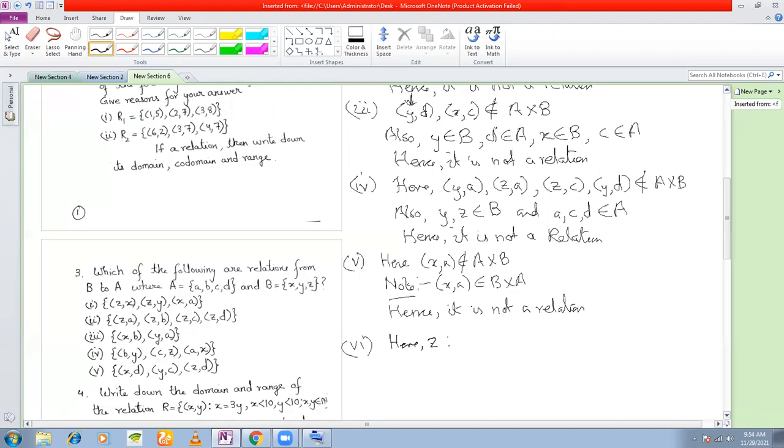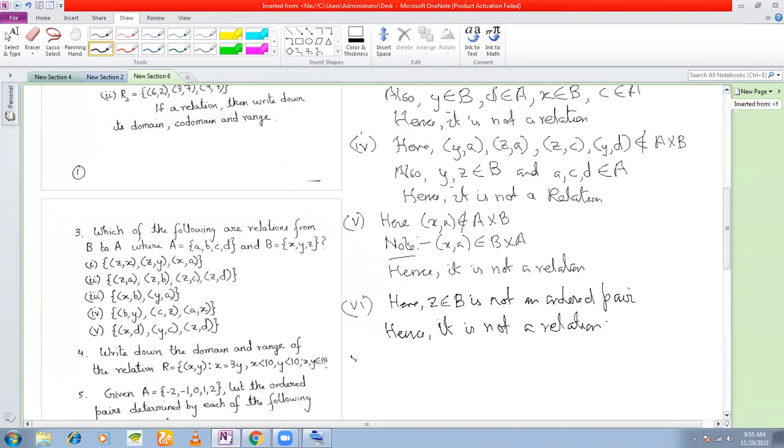Z belongs to B, is not an ordered pair. Hence, it is not a relation. That is, the given set is not a relation.